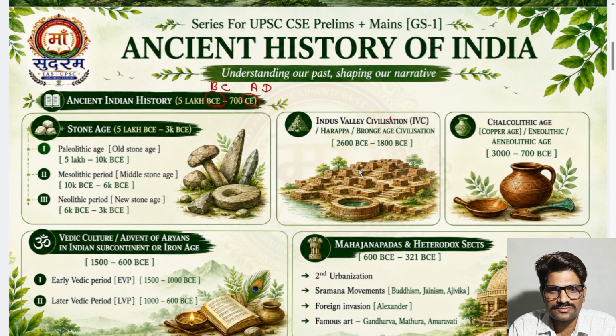So the Indus Valley civilization is actually big, very big.